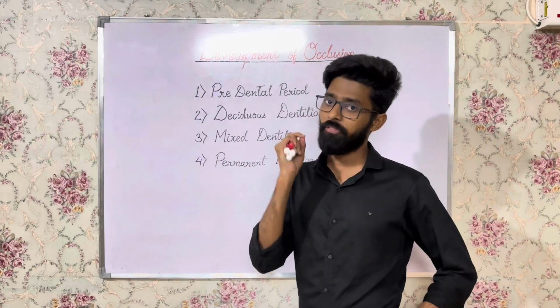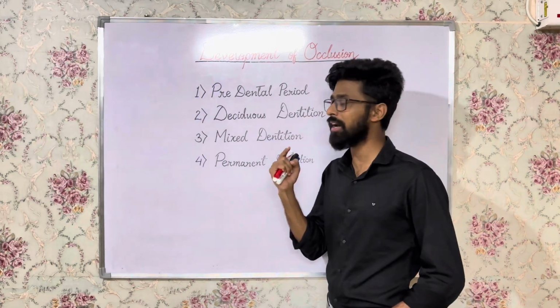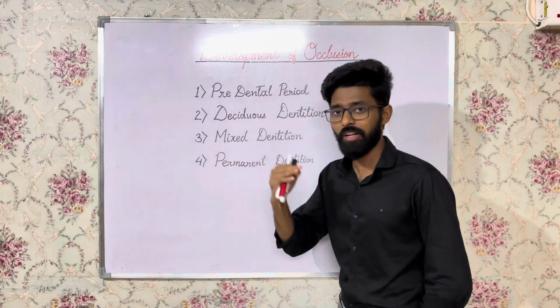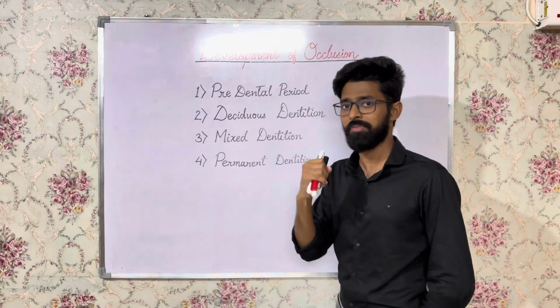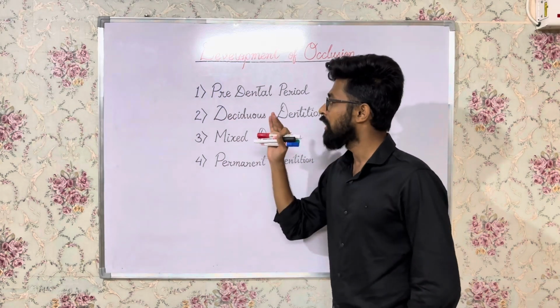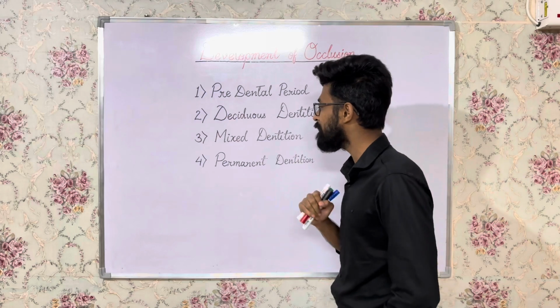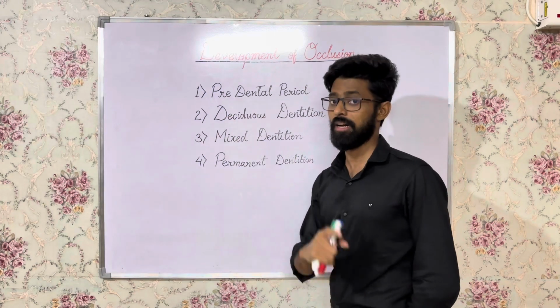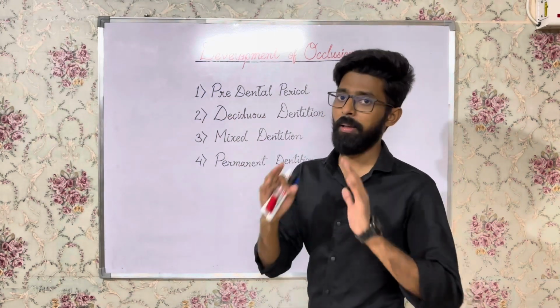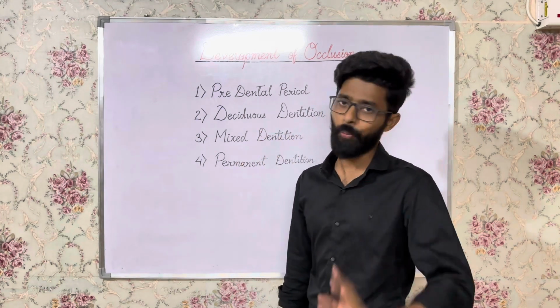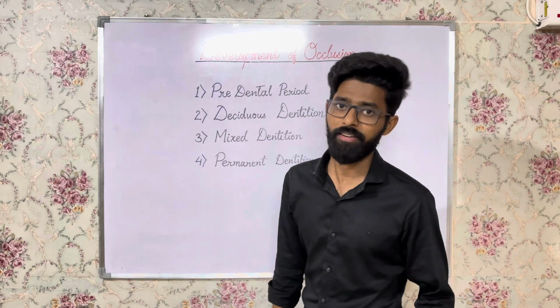The moment the first milk teeth arises in the oral cavity, it marks the beginning of the deciduous dentition, right? Then after that the other teeth will erupt, right? 5 teeth in each quadrant. Okay, the moment all the teeth are erupted in the oral cavity, after that what will happen? It will be the mixed dentition. Now mixed dentition मतलब क्या है कि 20 teeth तो है मुंह में, right? 20 milk teeth are already there, right?